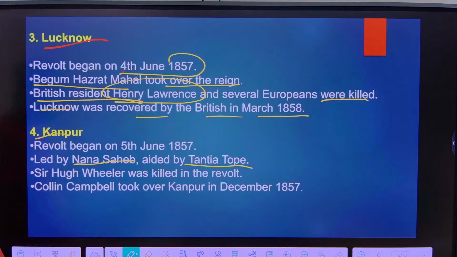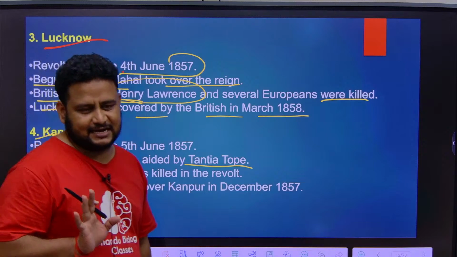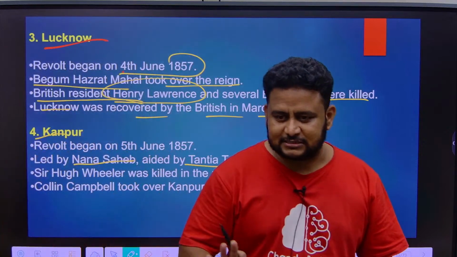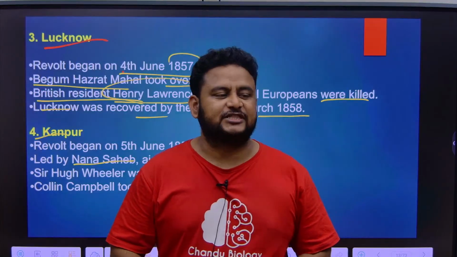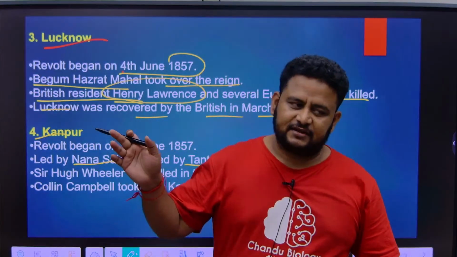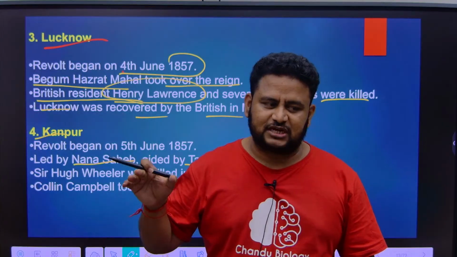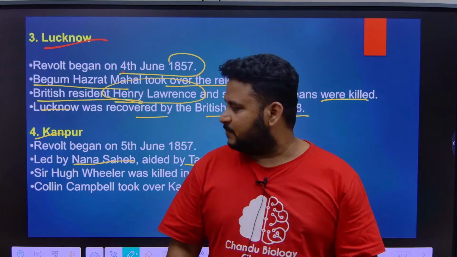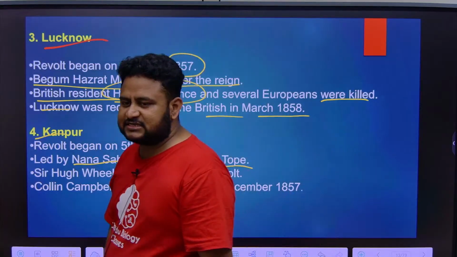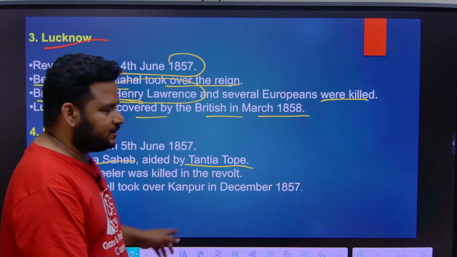So in Kanpur it was Nana Sahib. He was helped by whom? Tantia Tope. When it comes to Delhi it is Bahadur Shah Zafar. He was helped by General Bakht Khan. But here in Kanpur, it is Nana Sahib, helped by Tantia Tope.